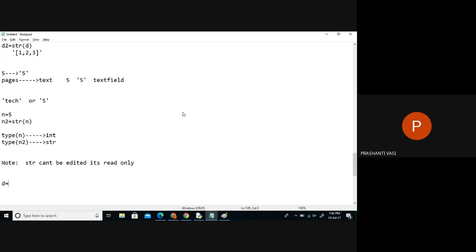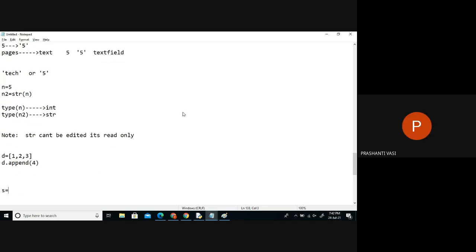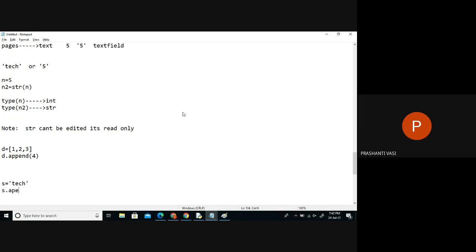Now, did we see this in list? Could you edit the list items? Could you append one new item in the list? Yes, ma'am. But in string, it's not possible. If you take a string, we don't have an option to append something on this. We can't do that. This is an error. It means there is no option to add an item in the string. There is only one string.